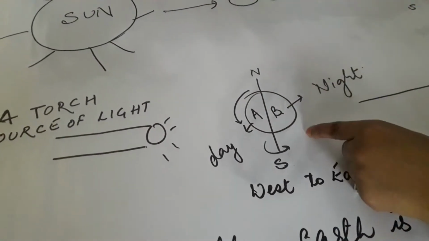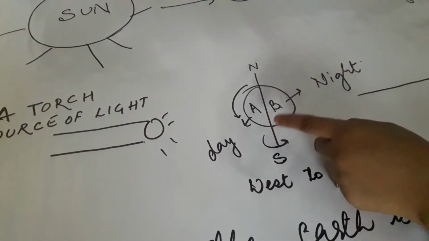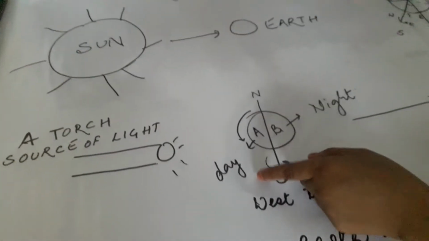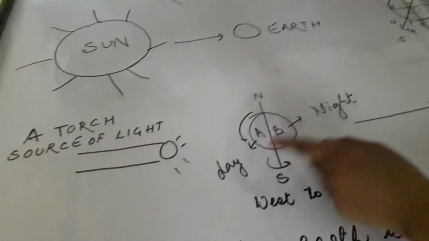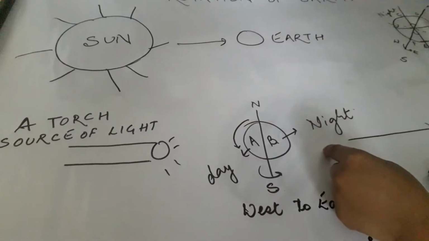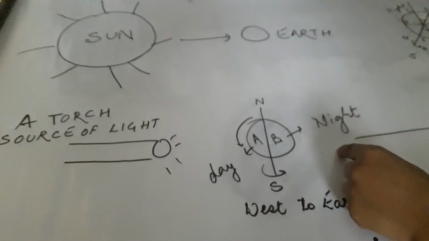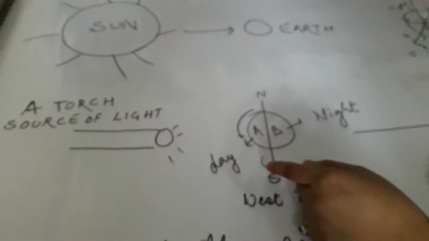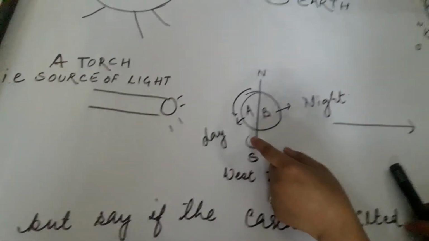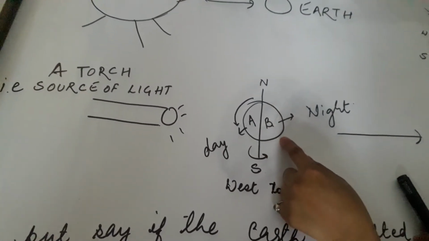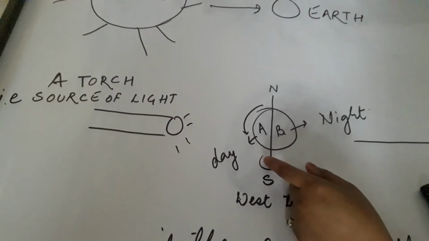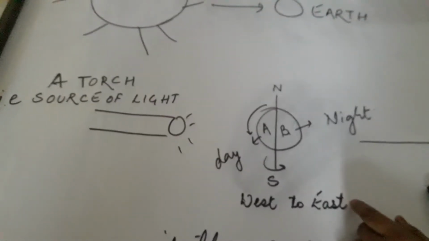But does this happen that A part will remain day for the everlasting time period, and B part will remain night? This doesn't happen. Then what happens? The A part changes its position. It exchanges its position with B, and B moves towards A. That is, Earth is rotating on its own axis.